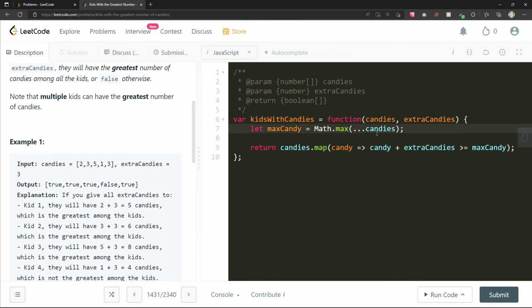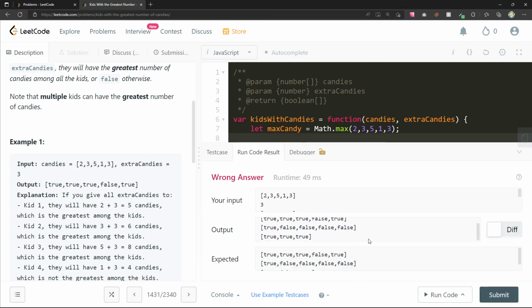So use this spread operator here to be able to pass in. This will effectively take that candies array and just pass in 2, 3, 5, 1, 3. And then max will figure out that 5 is the greatest one. And you can see, because we can run this again, you'll see it'll be 2, 3, 5, 1, 3. Did I mess something up here?